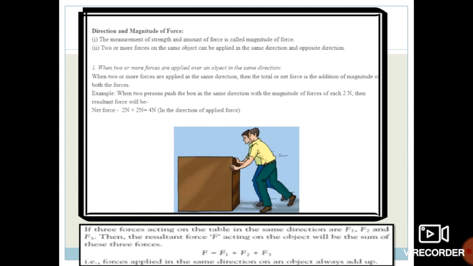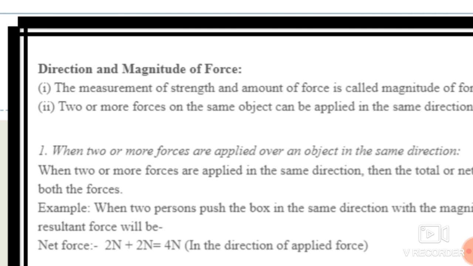See students, force is anything that causes change in the position. Okay, this is the definition. But whenever there are direction and magnitude, what happens to the object? Okay, suppose, see students over here, direction and magnitude of force.